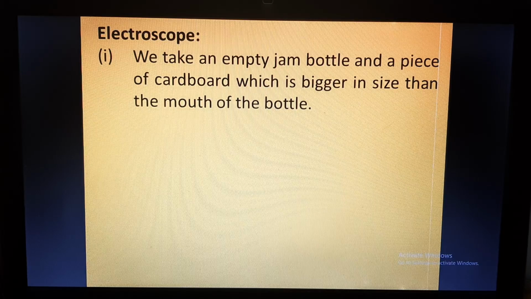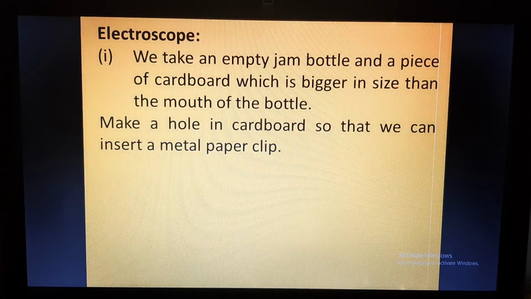Now we'll discuss the electroscope. So what is an electroscope? An electroscope is basically a device which is used to detect whether an object is charged or not. So to make an electroscope, what do we need? We need an empty jam bottle or any glass bottle for that matter, and a piece of cardboard which is bigger in size than the mouth of the bottle.